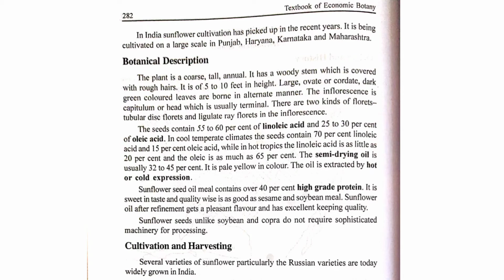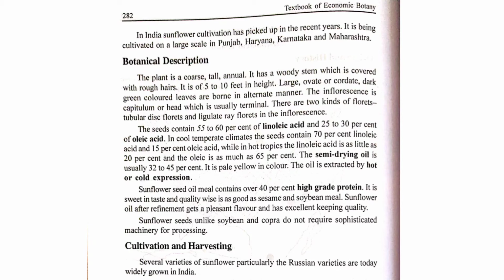The semi-drying oil is usually 32 to 45%, pale yellow in color, and the oil is extracted by hot and cold expression. So these are the same processes used for the production of coconut oil. They are the hot and cold expression process.